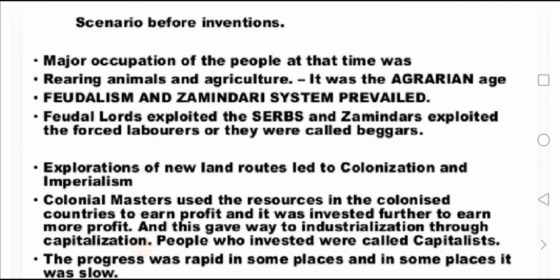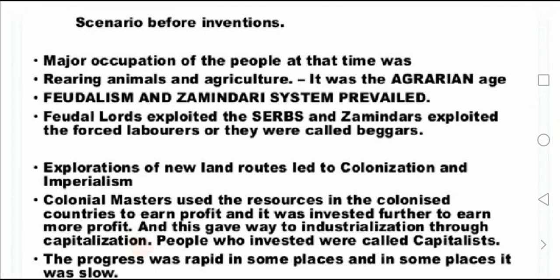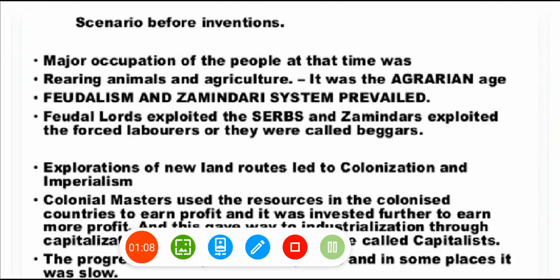Exploration of new land routes led to colonization and imperialism. Colonial masters used the resources in the colonized country to earn profit, and it was invested further to earn more profit, and this gave way to industrialization through capitalization. People who invested were called capitalists, and after that